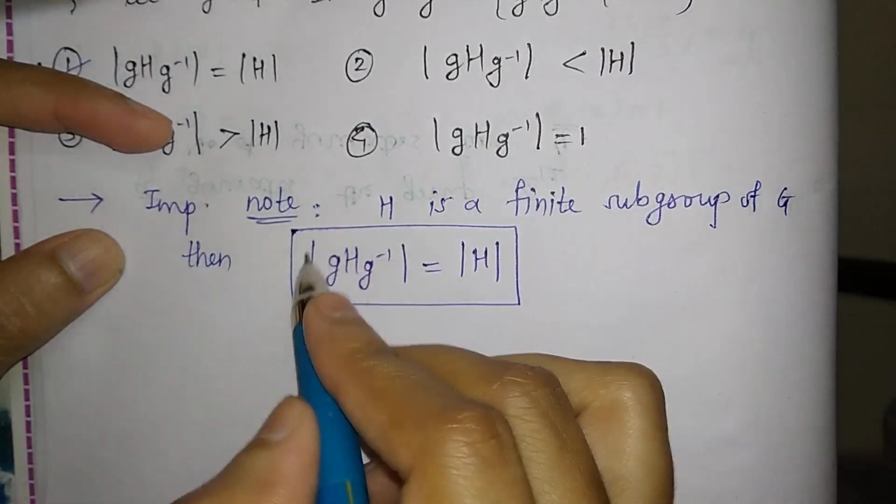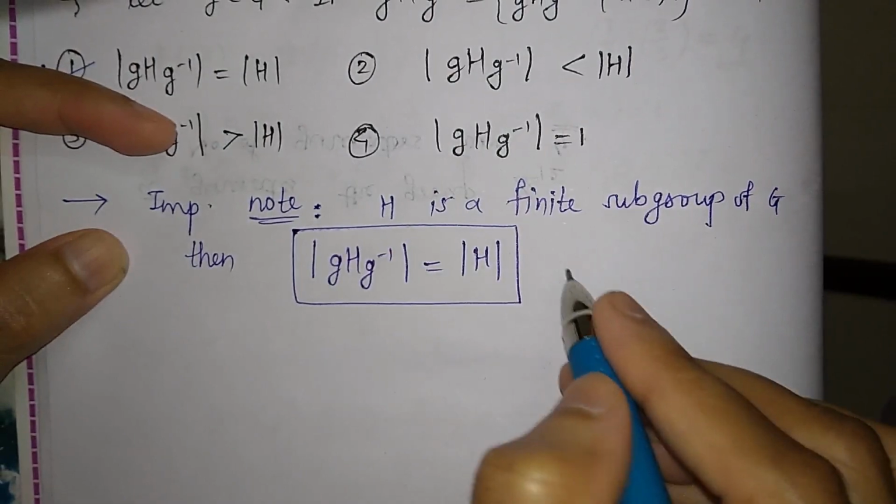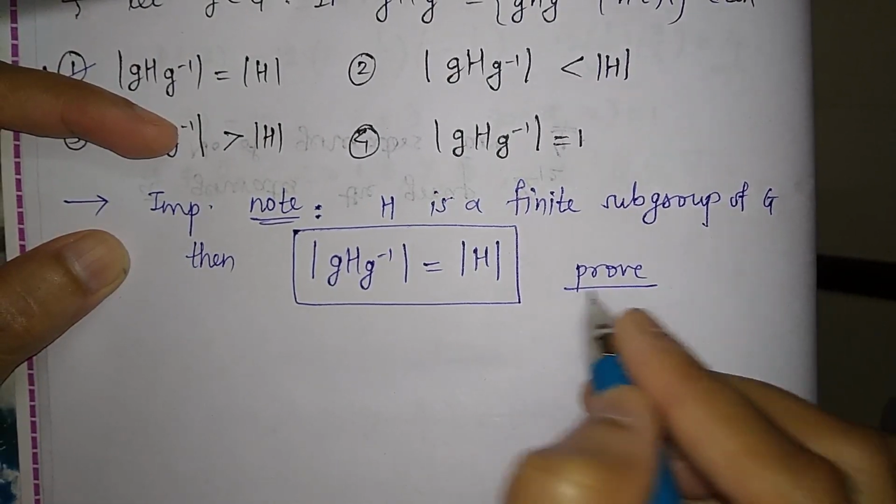And we will prove here why this is true.